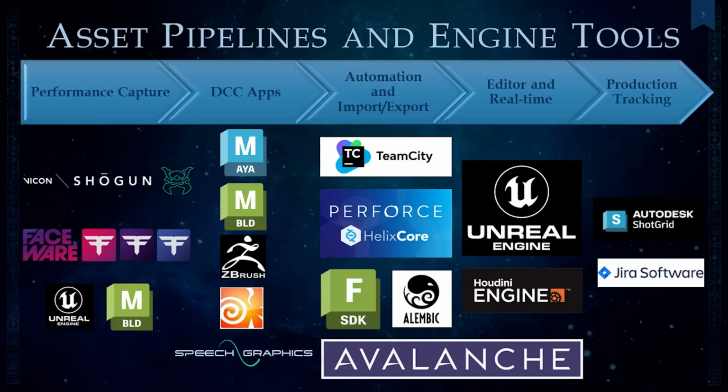First of all, in the asset pipeline and engine tools, we're going to give you an overview of what tools and applications we use to create the game. We're going to start from the performance capture all the way to the production tracking. In the performance capture, we use a Vicon state-of-the-art facility, we use Faceware for facial capture, and we use Unreal and Mobu for live previewing on our set.